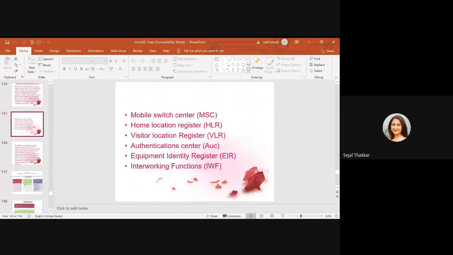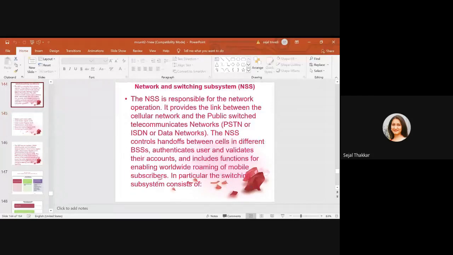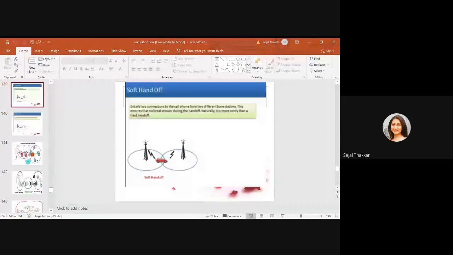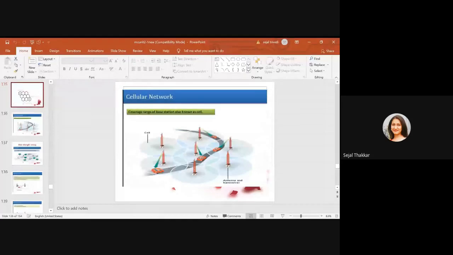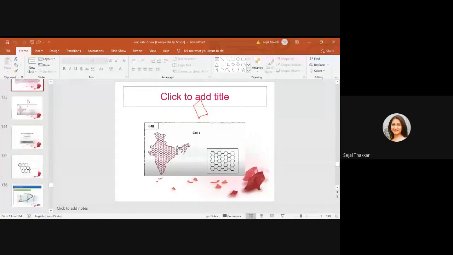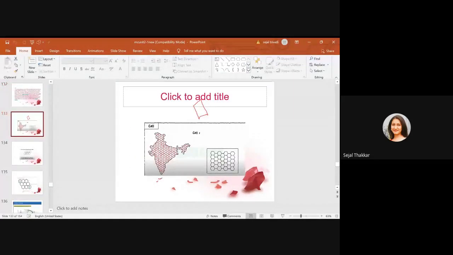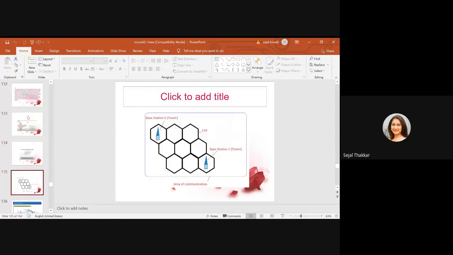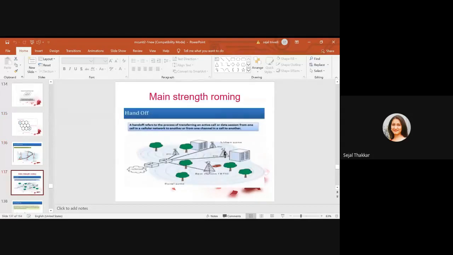We also covered the functionality of the MSC, home location register, visitor location register, authentication center, and equipment identity register. Then I explained what a cell is, what a cellular network is, why the shape of the cell we have selected is hexagonal, and handoff, where we went through hard handoff and soft handoff.